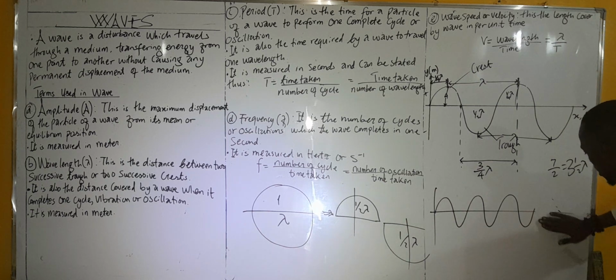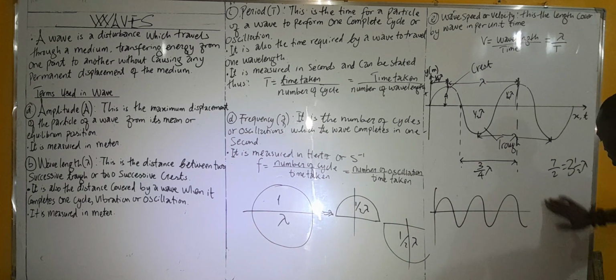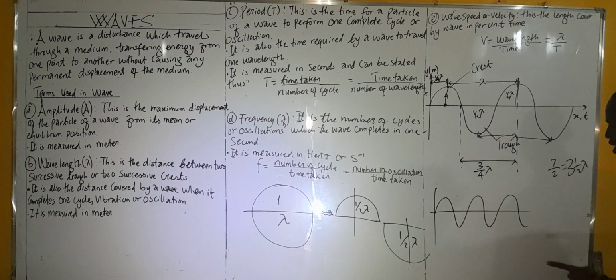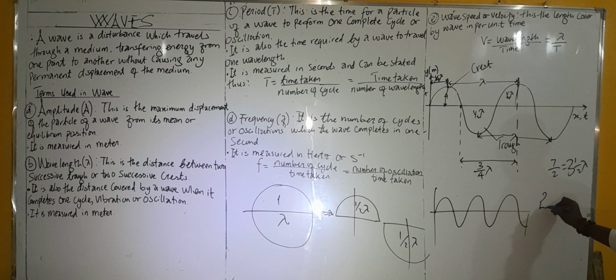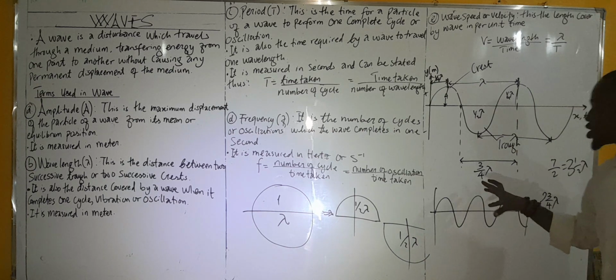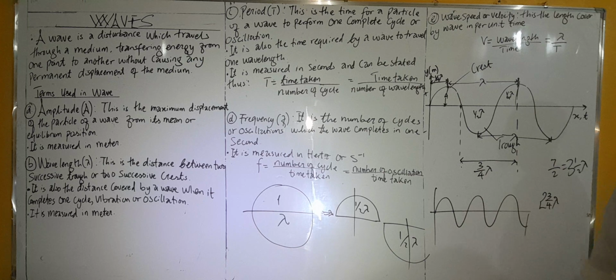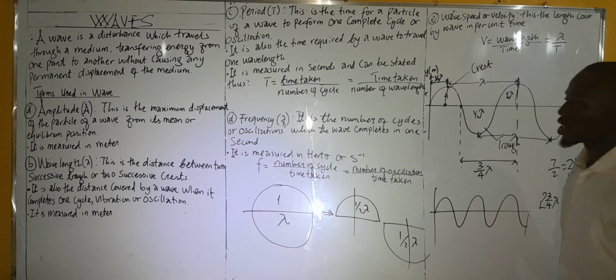Okay, let me clean this. How many wavelengths are there? Okay, let's go. 1, 2, so it is 2 3/4 wavelengths. Please, it is very important you know how to count the wavelength because it helps us solve certain questions. Let's proceed.